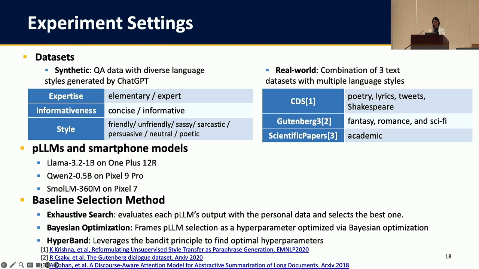We conduct experiments on three different smartphone models with varying hardware resources and run LLMs of different sizes according to the smartphone's capacity. For evaluation, we also compare Expert with starting from scratch and three baseline selection methods. The first baseline is exhaustive search, which basically evaluates every PLM's output with the personal data. And the other two baselines frame the model selection as a hyperparameter to be optimized.